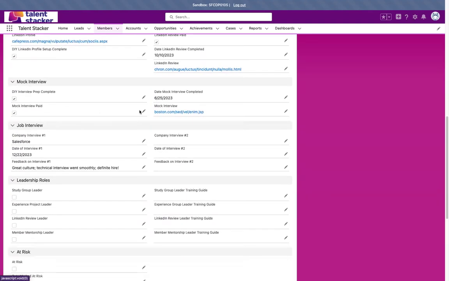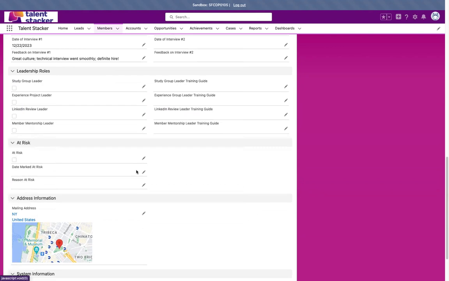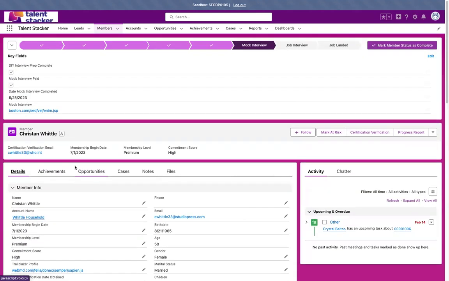As we viewed earlier, here it is for the full picture. And this is just an easier way of viewing it, to keep it in the key fields to make sure that the key information is getting filled in along the way of the path. So once that is complete, go ahead and mark them there.